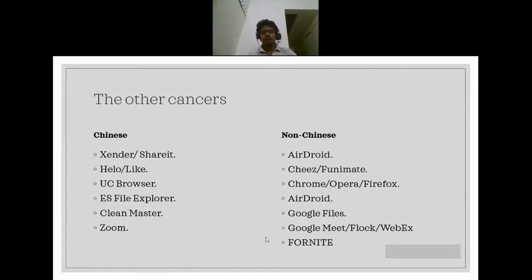So you can use Google Meet. Google has recently made Meet free for everyone. It was a premium application, but now it is free. You can use Flock, which is an Indian application, so to say, but Flock is not entirely stable. Our first discussion was held on Flock. Those who joined at first would know it.